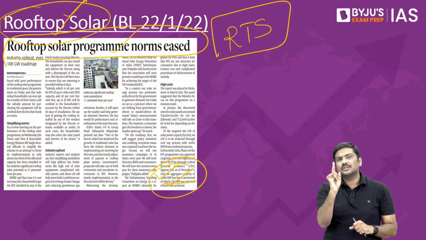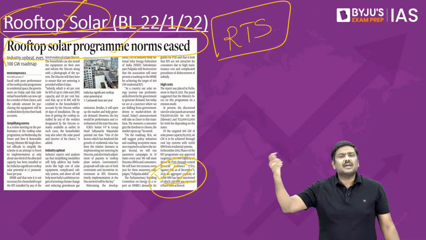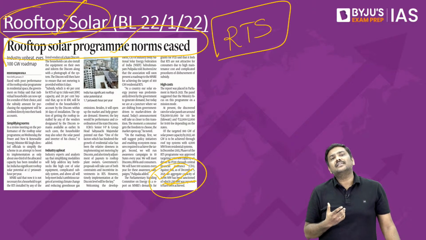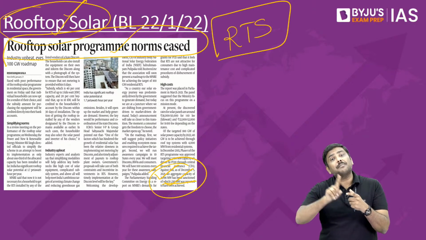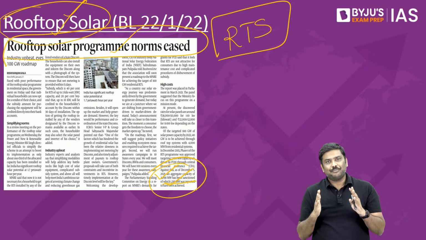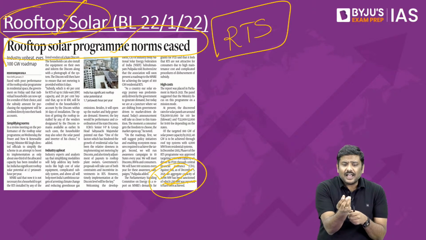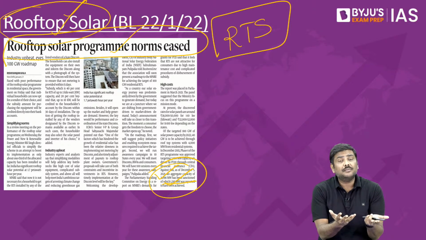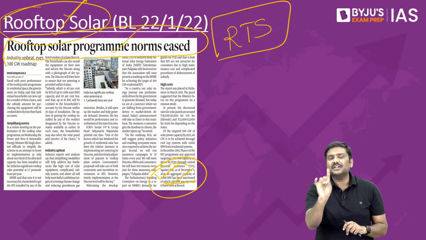First very important change. Now some of you might be thinking, sir, what will happen because of that? I'll choose from some other supplier in the market. What is the impact of this? It is expected that because of this, competition will increase. Second, participation of suppliers will increase. And third, customers can choose the supplier now. Have you understood this? I as a customer should be given the choice as to who should supply this particular rooftop solar equipment to me. Earlier that was not the situation. Now that situation has been addressed. That's the first very important change.